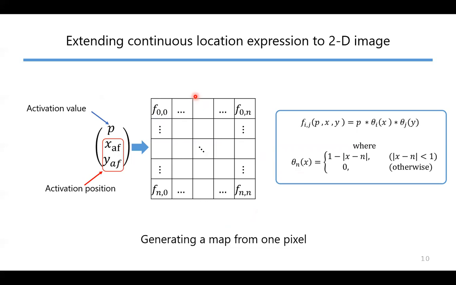We can simply extend this approach to a 2D image by multiplying X and Y components like this. And this vector means information of a pixel. P is the activation value of the pixel, and X_f and Y_f are the activation position computed by neural ODE from the previous position. We generate a map in which the target position is activated by P just from these vectors.